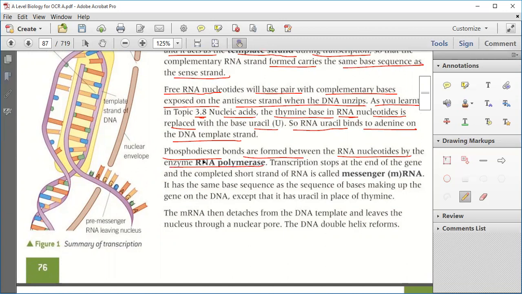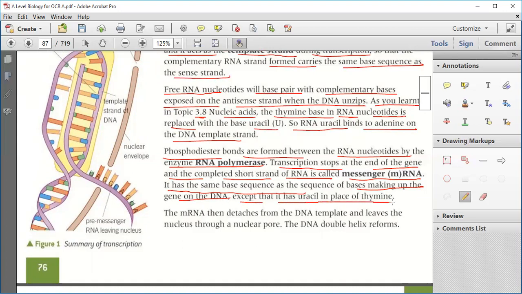Transcription stops at the end of the gene, and the completed short strand of RNA is known as messenger RNA, that is mRNA. This messenger RNA has the same base sequence as the bases making up the gene of the DNA.